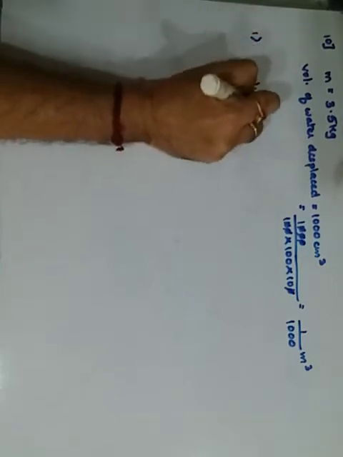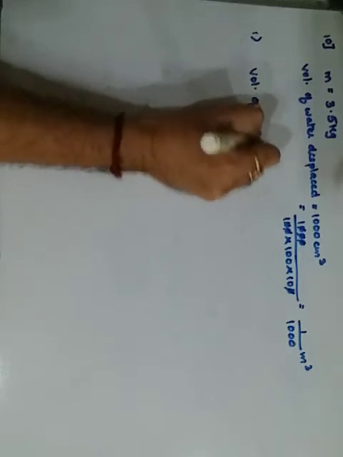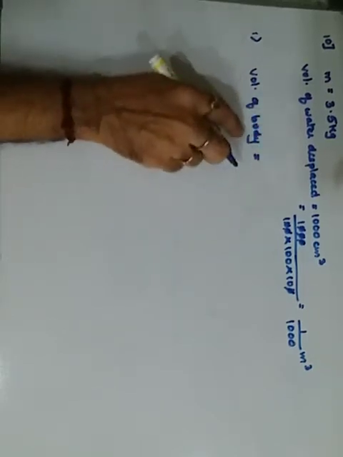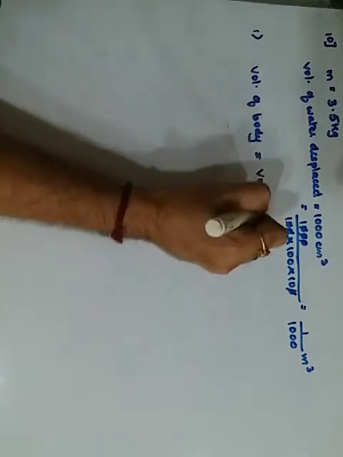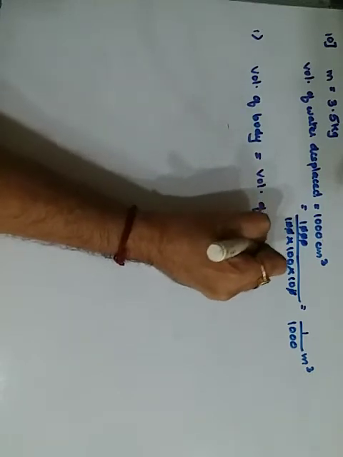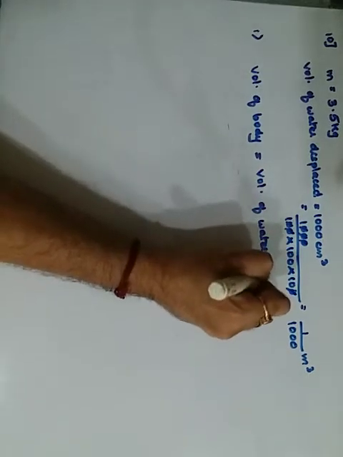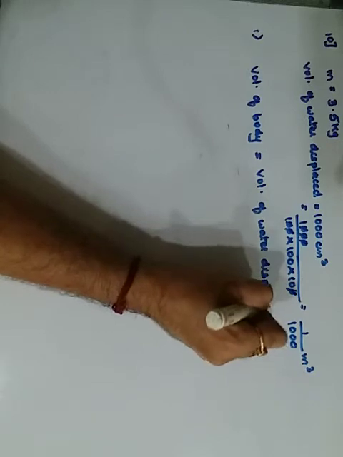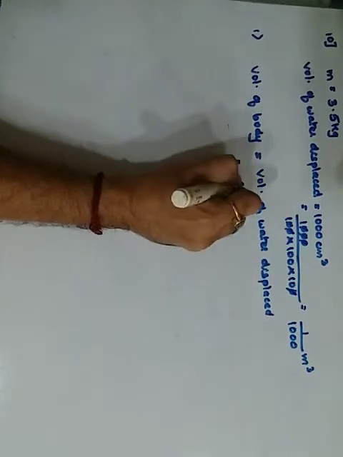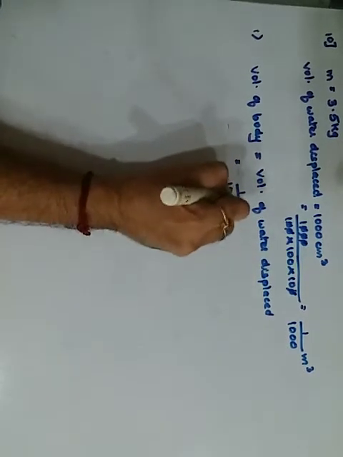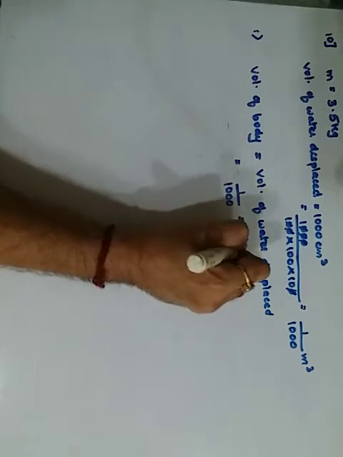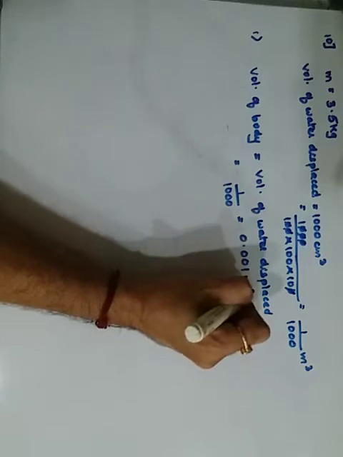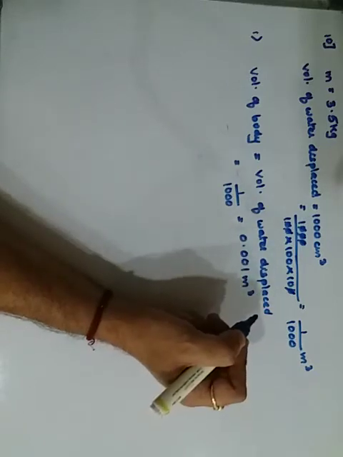The volume of body, always according to Archimedes principle, the volume of the body is always equal to the volume of water or any liquid which is displaced. So simply we can put up that it is equal to the same as this, that is 1 upon 1000. 1 upon 1000 gives you point after 3 places, 1 2 and 3. Volume is in meter cube. So this is your first one, volume of the body or the block.